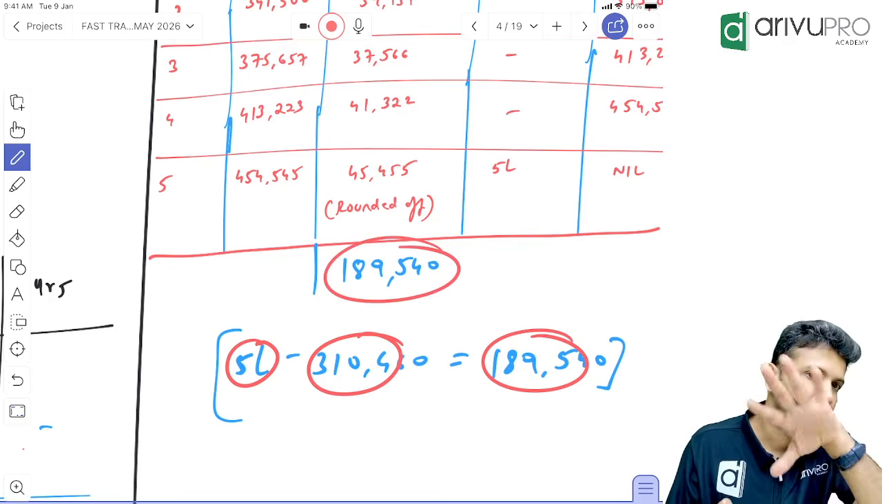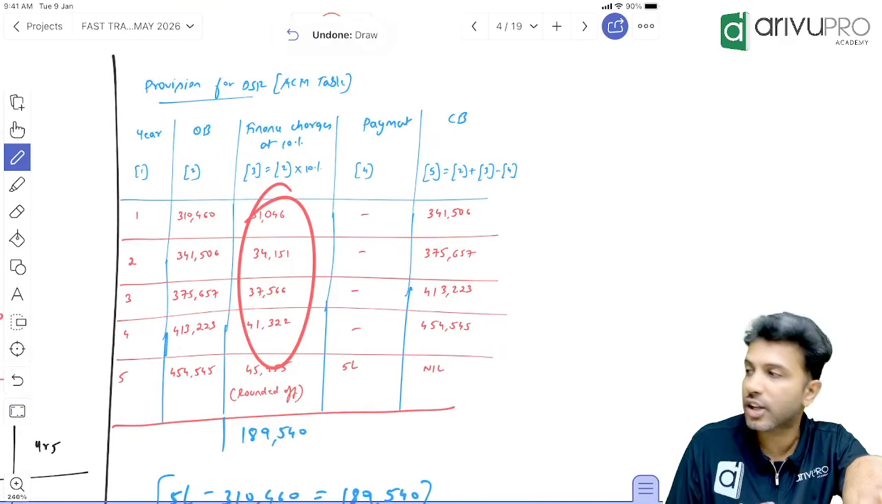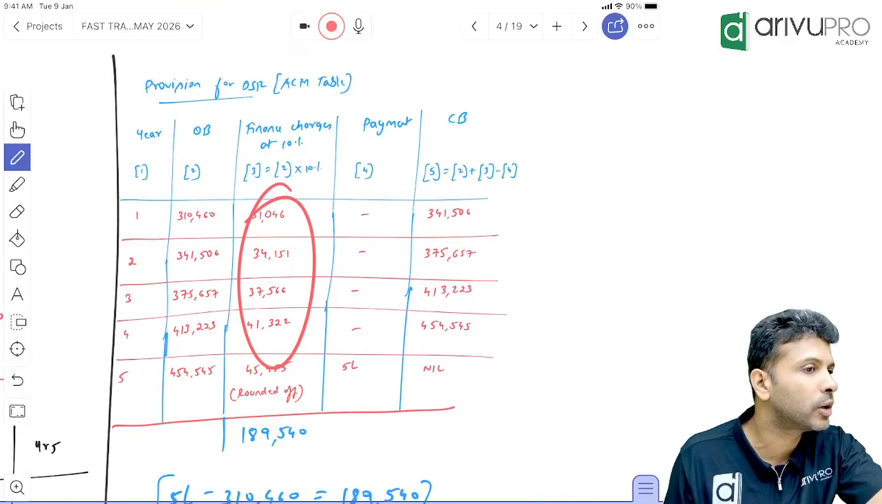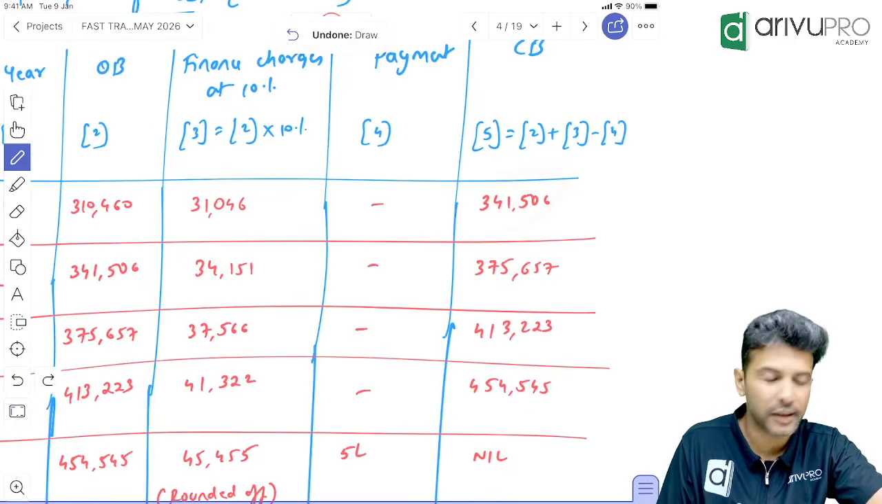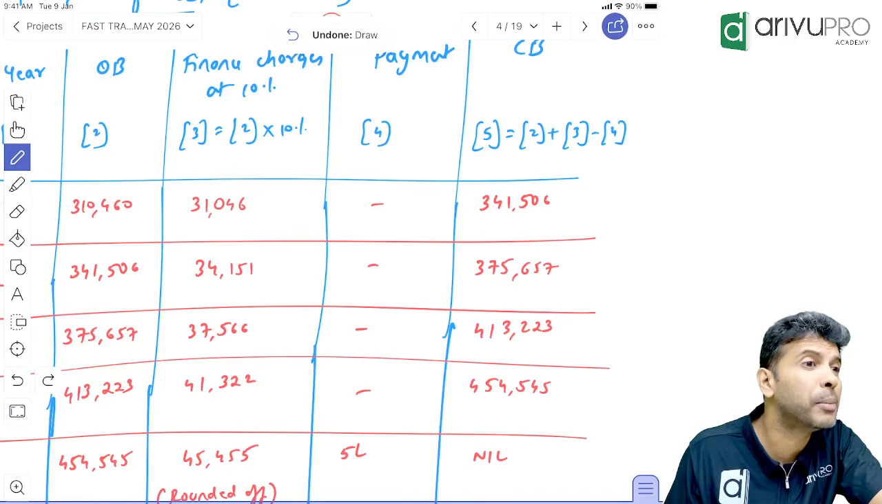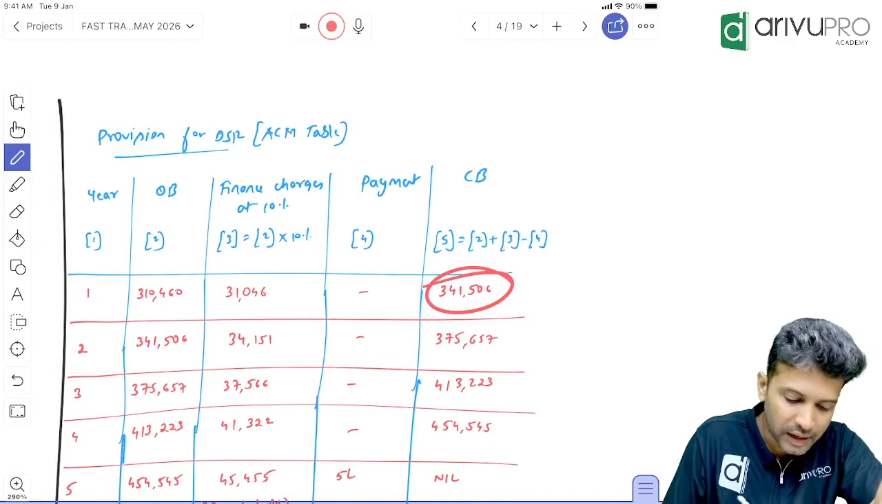Okay, everybody good? So this table basically gives you each year ka interest charges or finance charges to be transferred to P&L. And also it will give you provision for DSR ka closing balance every year. Provision for DSR is a liability. Liability should get reflected in balance sheet. So this number will come in your balance sheet.